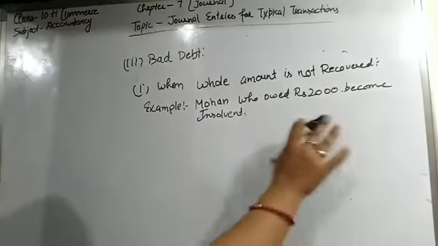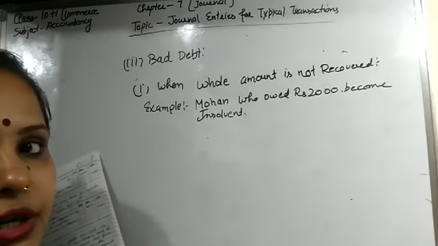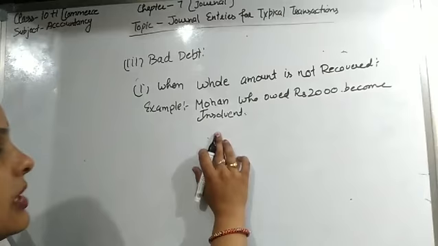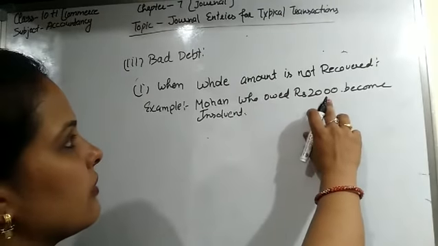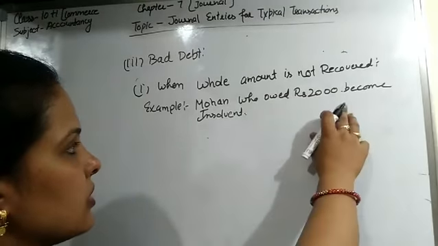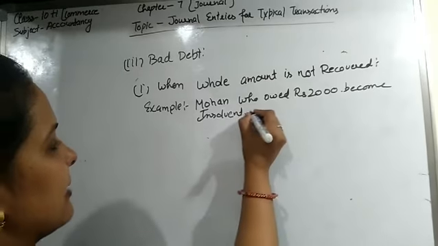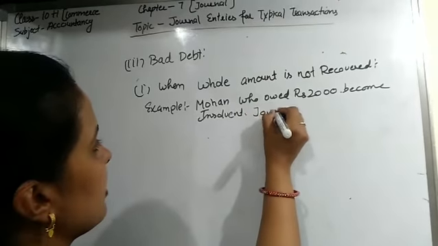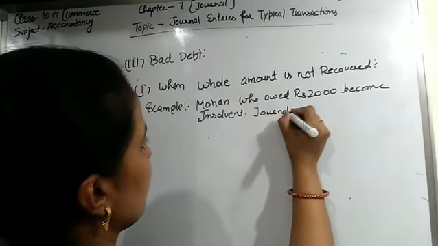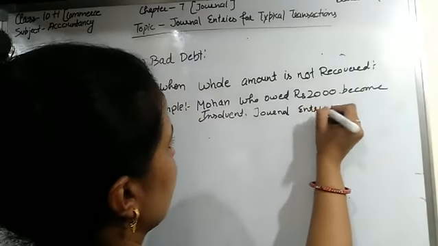Now in this case the whole amount is converted into bad debt, because Mohan became insolvent. Rupees 2,000 converted into bad debt means rupees 2,000 is not received from him. At that time, students, the journal entry will be